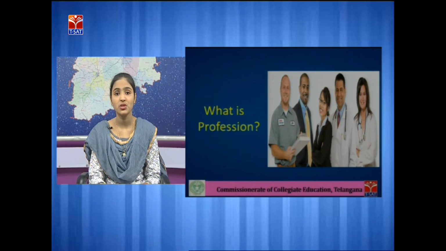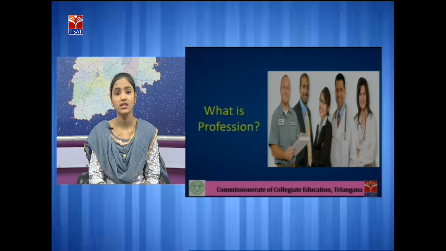In this, investment is also required, because a doctor who has completed his studies needs to establish his hospital or office. He needs to make some investment to start up his profession. And before starting a profession, the person has to take training and needs to have some experience for the profession, and he charges some fees for rendering his services.